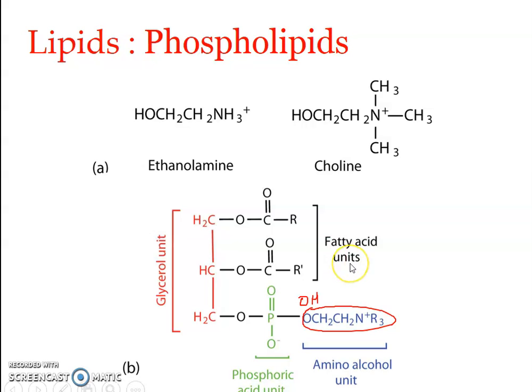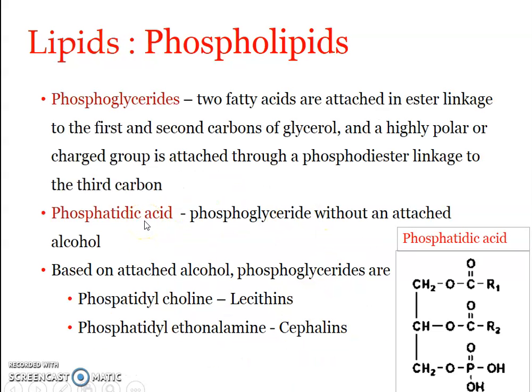So in one of the phosphoglycerides, instead of OH, another alcohol binds here. It could be ethanolamine. If it is ethanolamine, it will give rise to a kind of phosphoglyceride known as phosphatidyl ethanolamine or cephalin.